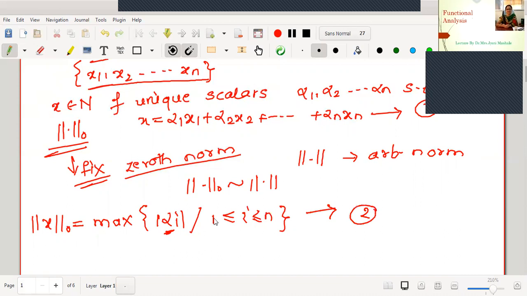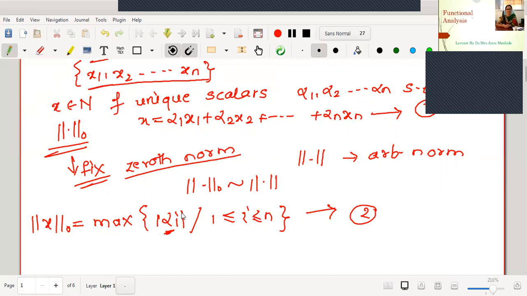Now one can very easily show that this is a norm. In order to show this is a norm on the linear space, one has to verify the 4 properties. What is the first property? To prove norm 0 of x is non-negative.